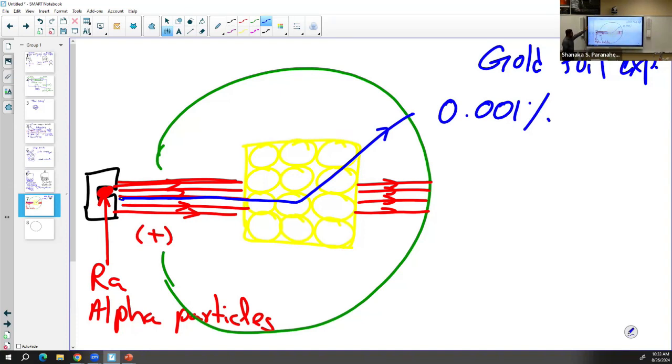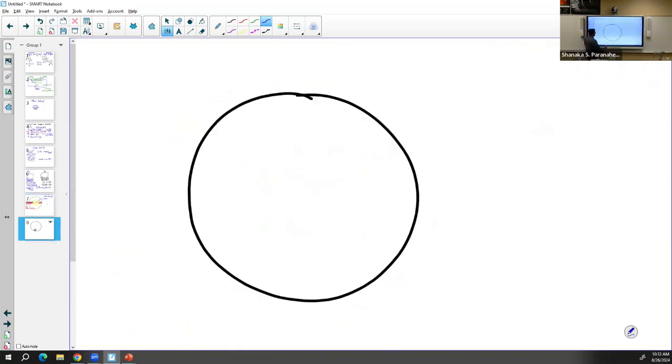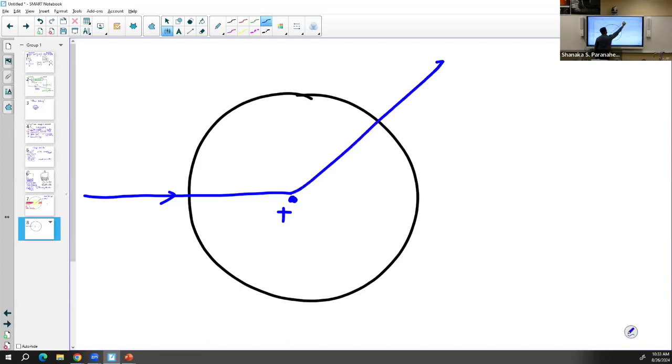So based on this, he proposed that there's something in the center of the atom, because this occurs when it is closer to the center of the atom. So there's something in the center of the atom, and this is a very small space compared to the size of the atom. So if this is the size of the atom, there's something in the center. And this should have a positive charge. The reason is when positive radiation comes closer to that something in the middle, positive charges repel each other, and it can go like this.